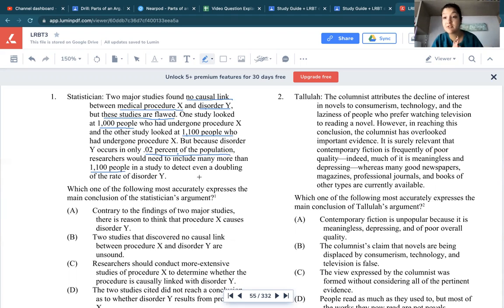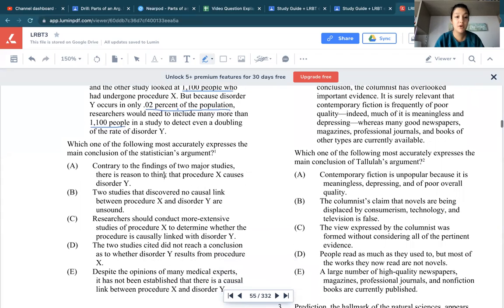If you want to pause just for a second and see if you can identify the main conclusion in the stimulus, you can pause right now, but the first sentence is the main conclusion. The fact that the 2 major studies that found no causal link are flawed. So which one of these answer choices would most closely represent that first sentence?